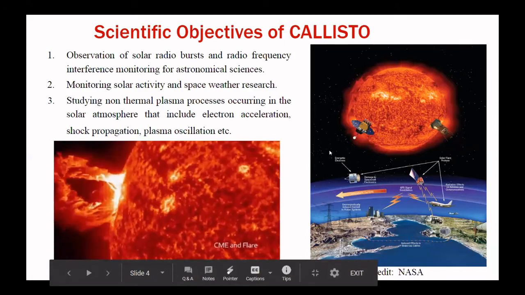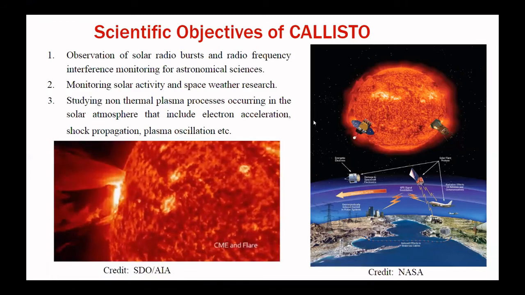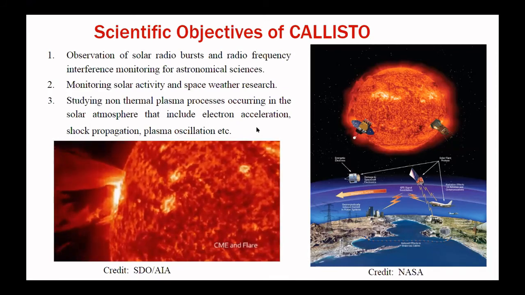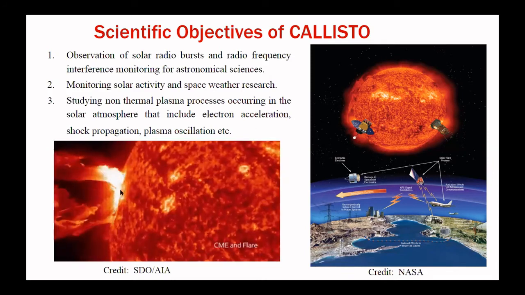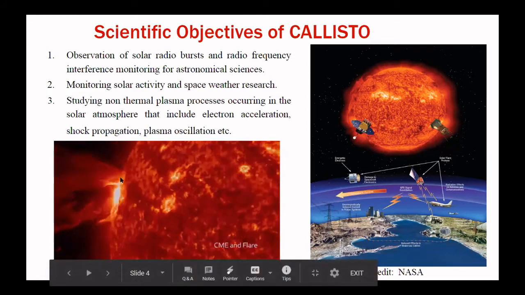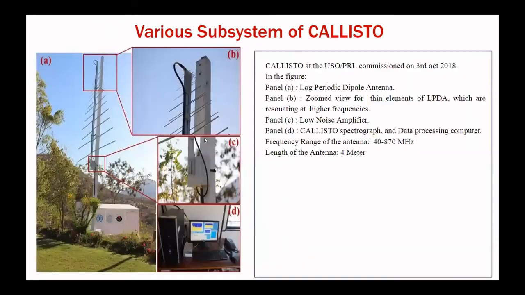So this Callisto spectrograph observes radio bursts, and it may give early warning during this solar activity. Also, this observation of radio bursts from the Callisto can give better insight about the triggering mechanism of the flare, and help understand non-thermal plasma processes like electron acceleration, shock propagation, and plasma oscillation.